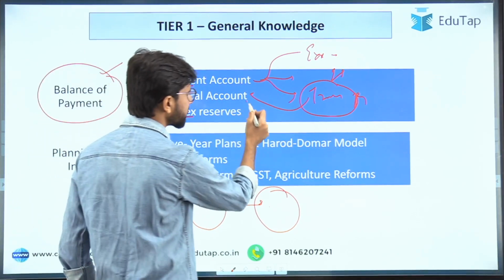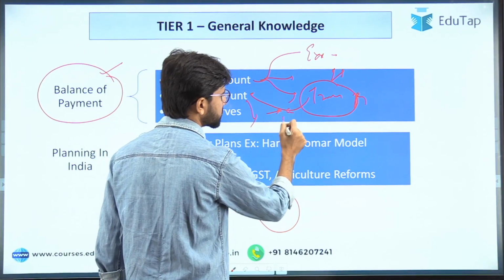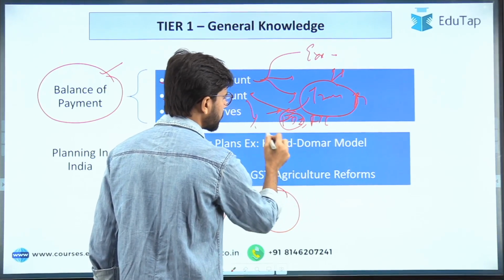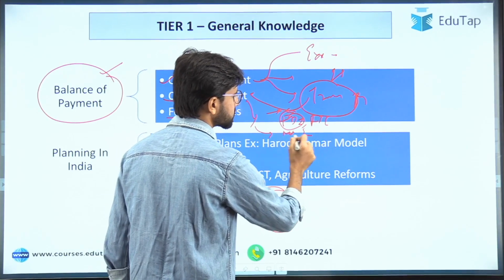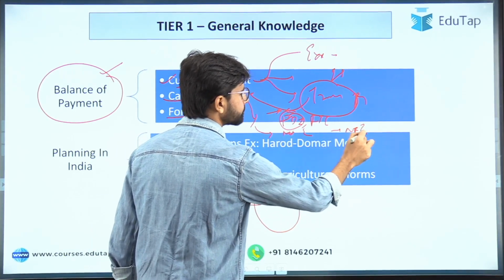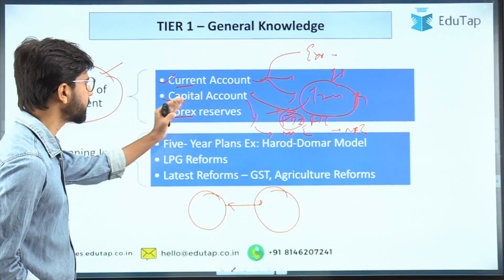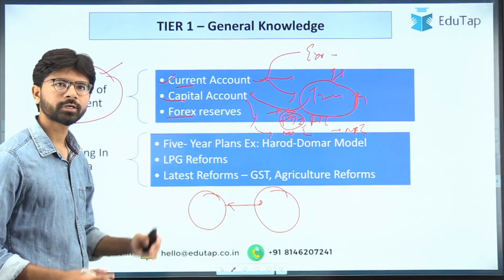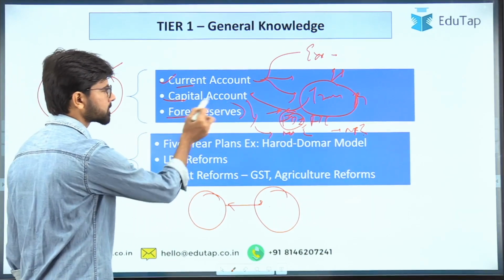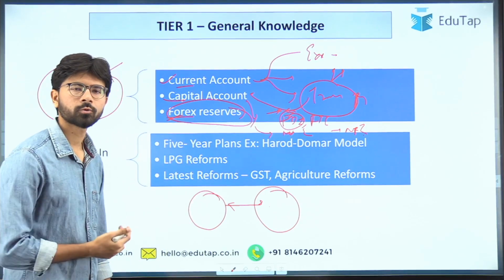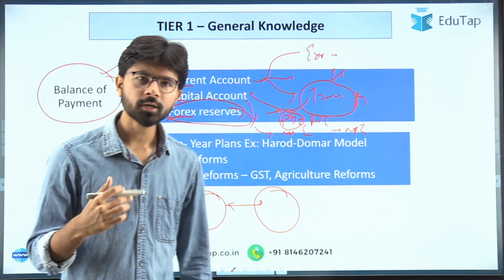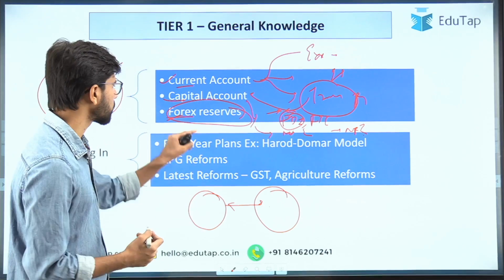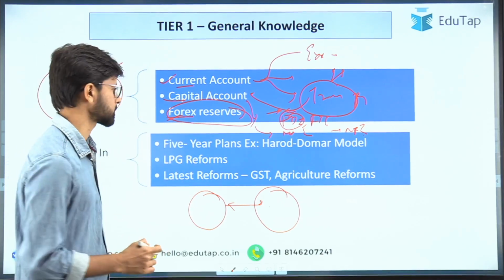In the same way, there are different components of the capital account, such as FDI, foreign direct investment, FII, and what is FDI and all that. And net external debt assistance, NRI investments. So you have to have a complete in-depth understanding of this topic. This is a very crucial link, and this area is most of the time asked in the examination. And forex reserve: just a few months ago, India was at an all-time high in forex reserves. So what is the forex reserve put to use for? You have to have an understanding. So go through the balance of payments in greater detail.